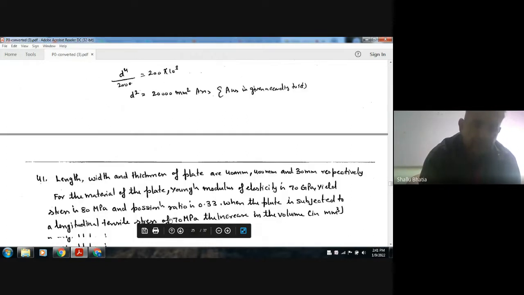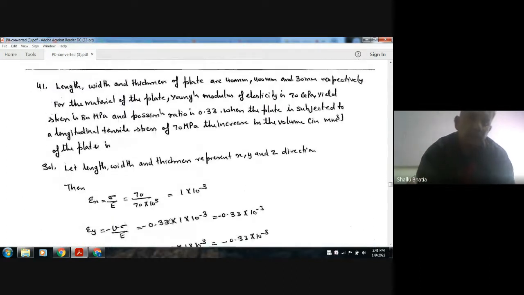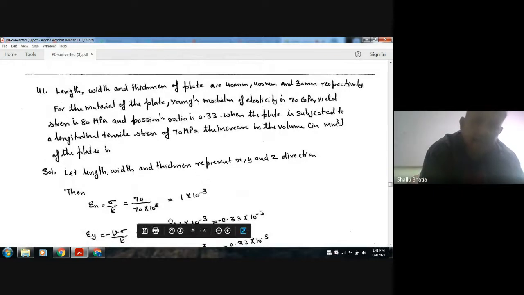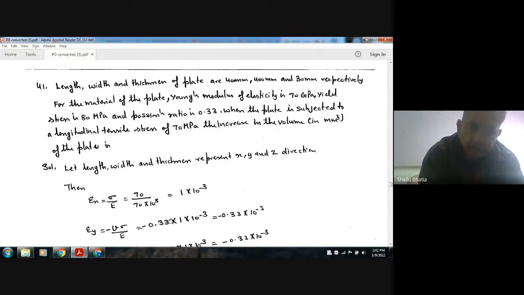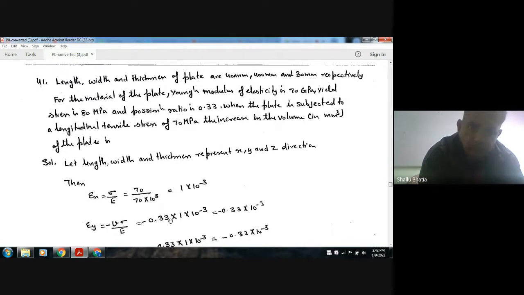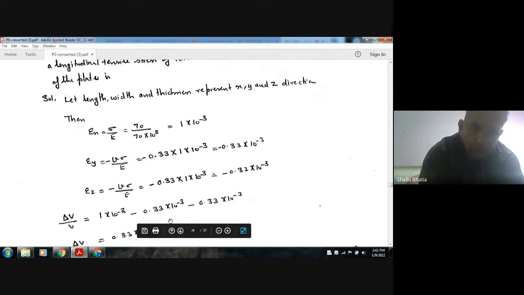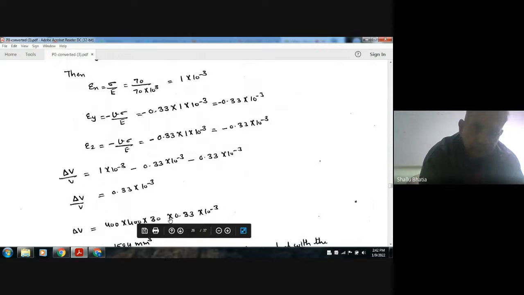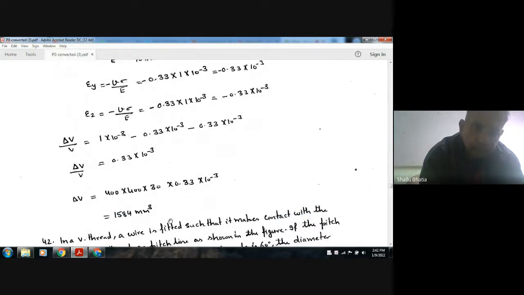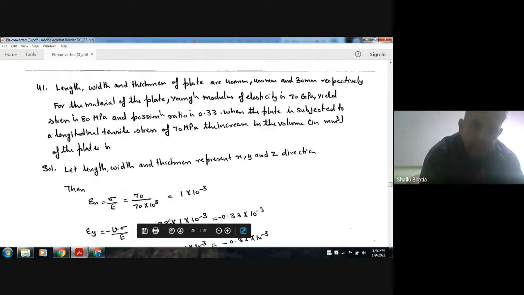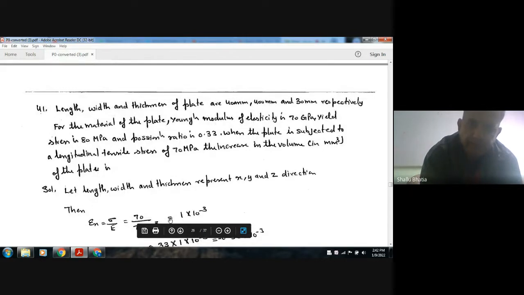Next, the length, width and thickness of the plate are 400 mm, 400 mm and 30 mm respectively.